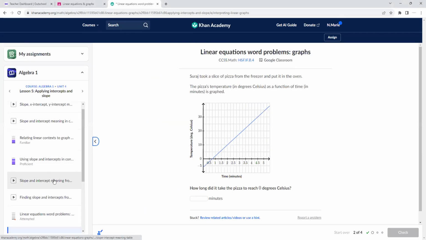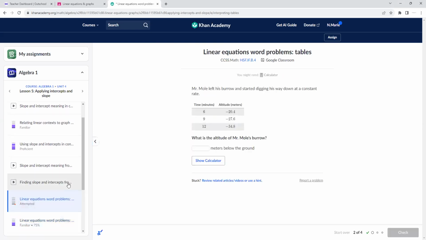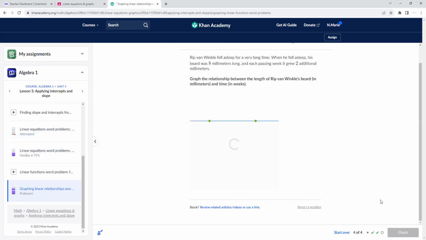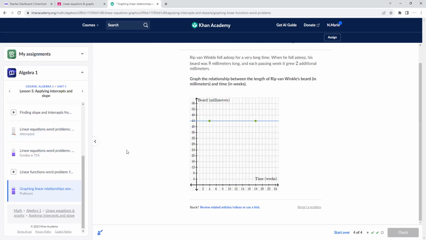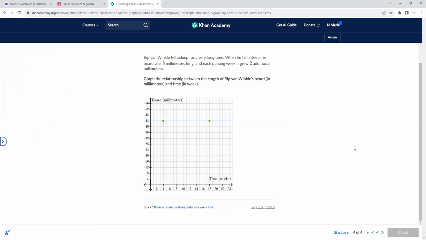There are some more challenging ones. Is it these ones? No. I'm just kind of going through all of them. Okay, so this person fell asleep for a very long time. When he fell asleep, his beard was 8 milliliters long. And each passing week, it grew 2 additional milliliters.